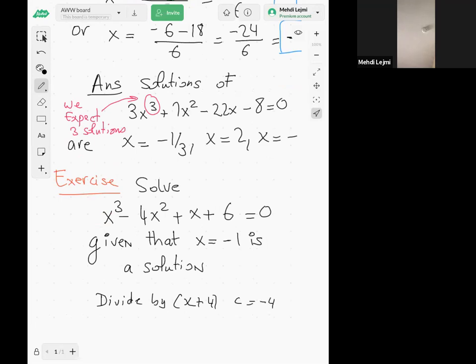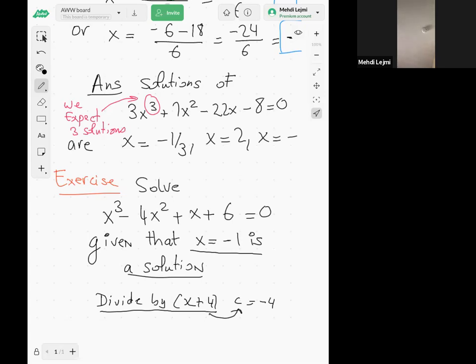But here we are talking about x being a solution, not dividing by x plus something. We are saying that -1 is a solution, so your c should be equal to the solution, -1.